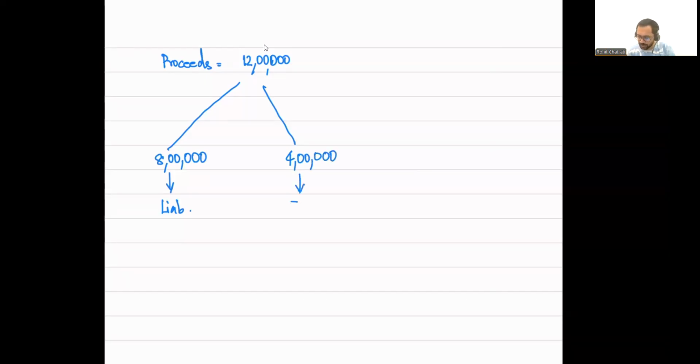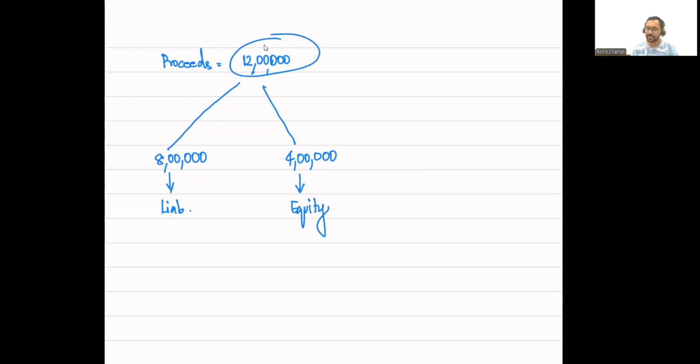Of this 12 lakh rupees, we are classifying 8 lakhs as liability, which represents the obligation to pay 96,000 each year, and the remaining 4 lakhs, the balancing figure, is going to be classified as equity.